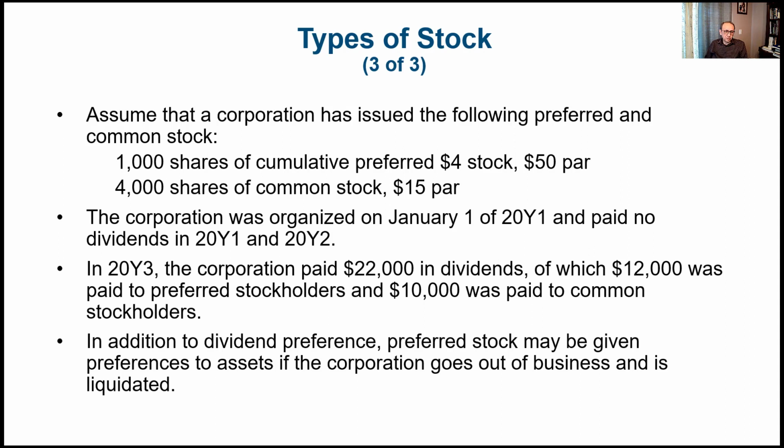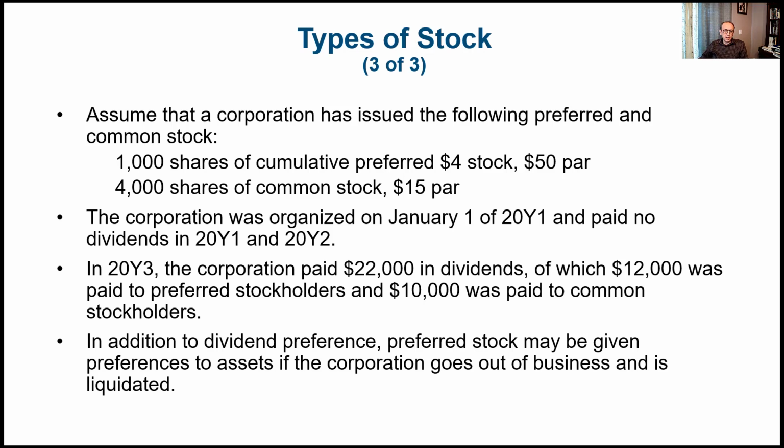So in addition to dividend preference, preferred stock may be given preference to assets if the corporation goes out of business and it's liquidated, as I mentioned before. So in the worst case scenario of liquidation, preferred stockholders receive any kind of liquidation asset before common stockholders get any chance to get the liquidation values.